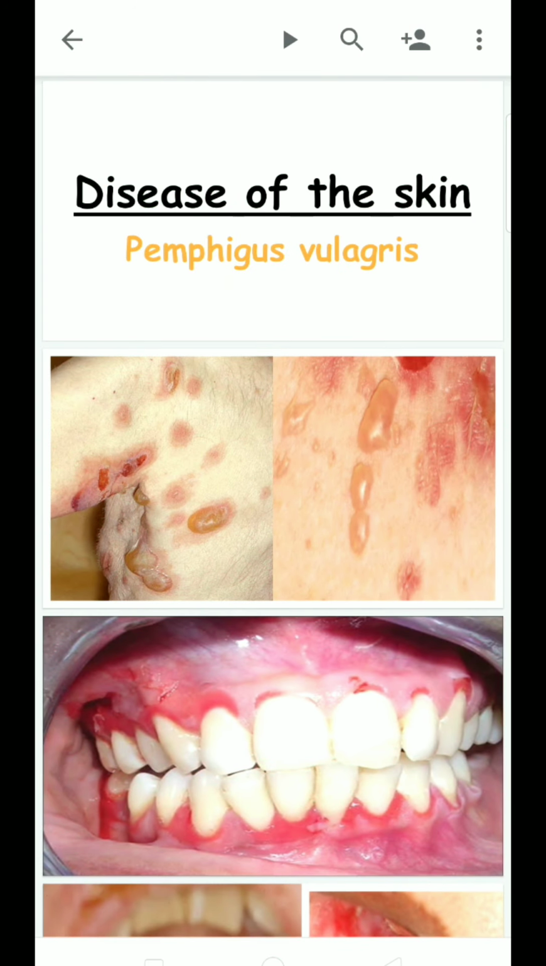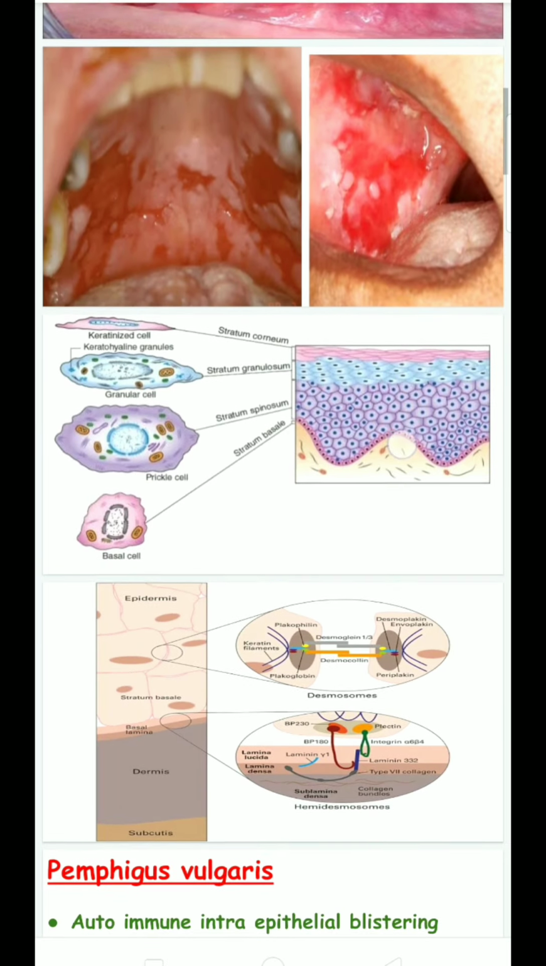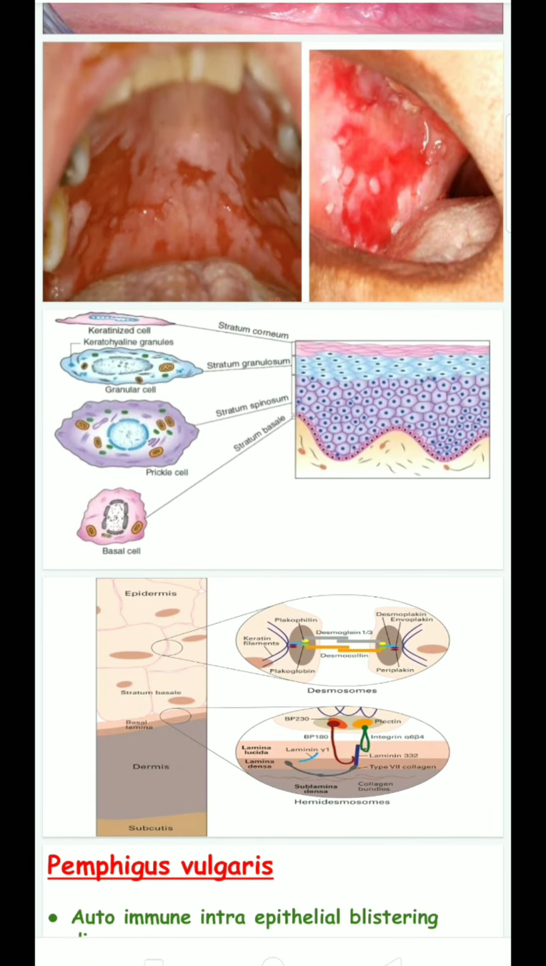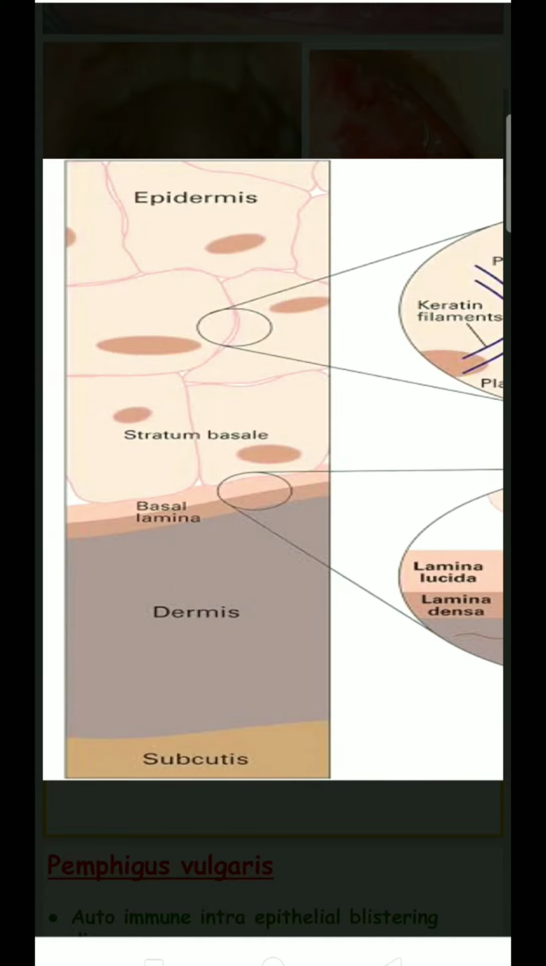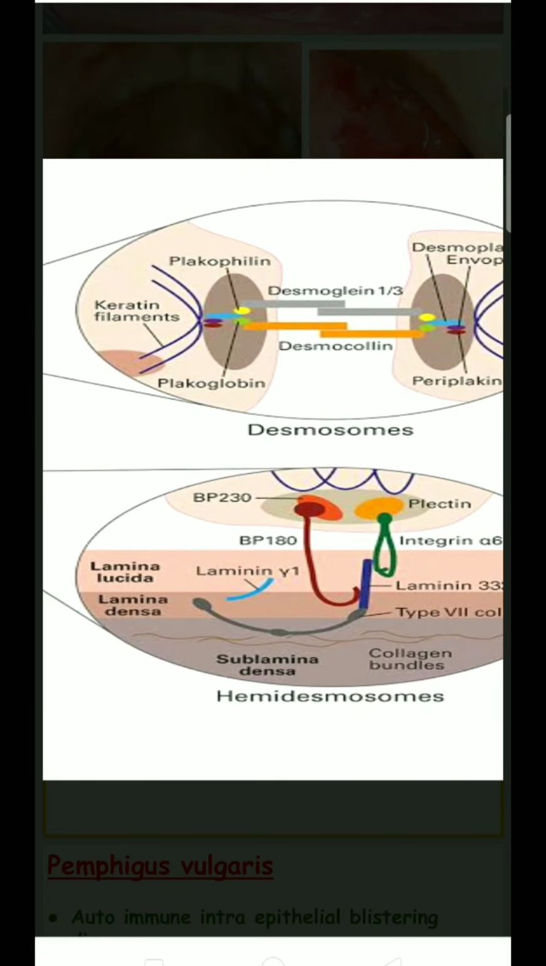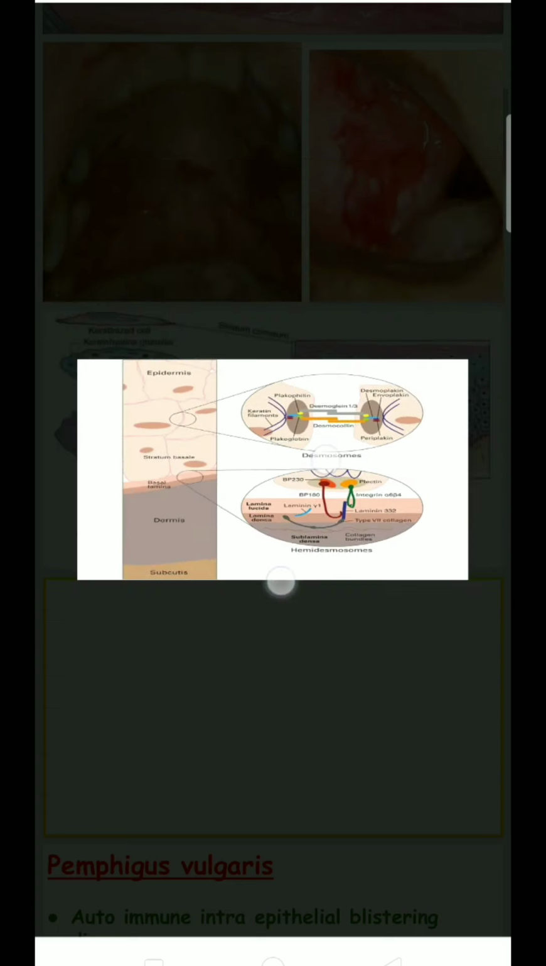Today we will discuss the topic pemphigus vulgaris, a disease of the skin. Before going to the topic, we need some basics. There is the desmosome. The desmosome's function is to attach cells to each other; it is located between the cells. This desmosome is made up of desmoglein 1 and desmoglein 3.